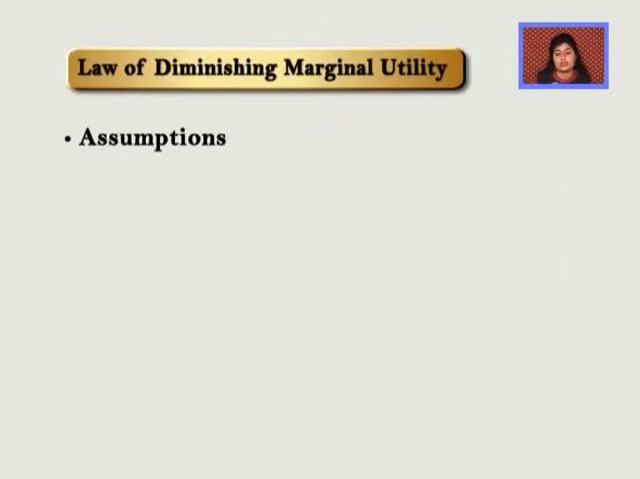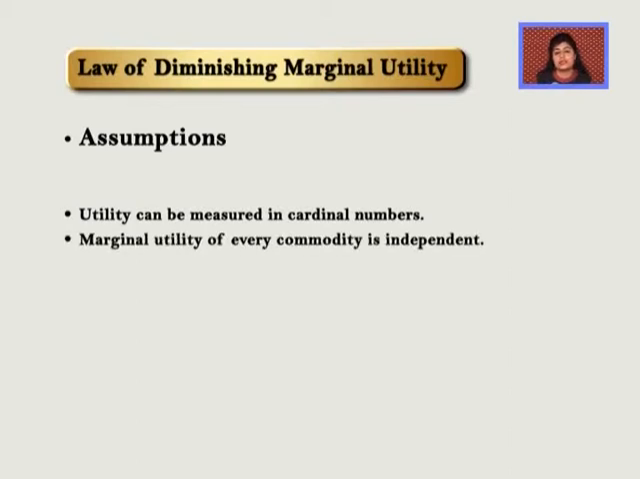So the first assumption is that utility can be measured in cardinal numbers. Cardinal number means 1, 2, 3. So we need to assess how much utility in numbers we are getting from the consumption of various units of a commodity. Second assumption is that marginal utility of every commodity is independent.